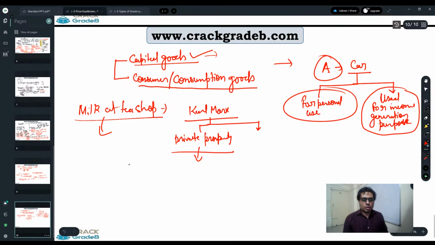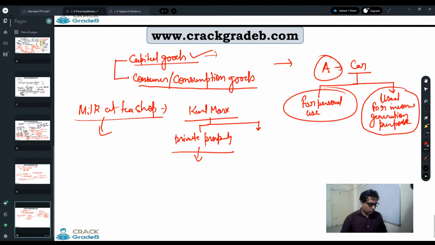The capital good should not be privately owned. It should be owned by all. His entire philosophy was based on capital goods. Anything which can be used in production activity should have common ownership rather than a single person's ownership. So basically his philosophy was for capital goods rather than consumption or consumer goods.